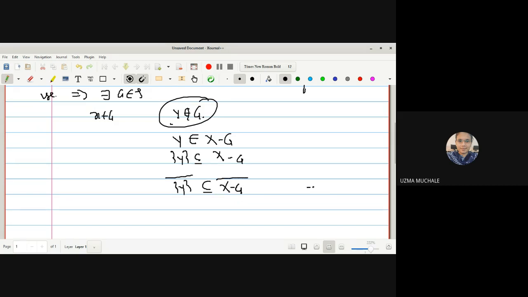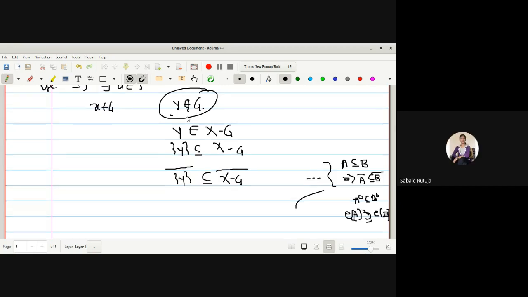I hope everyone knows this property. We have proved many times this type of property: if A is a subset of B, then A closure is a subset of B closure. We have proved this for interior too: A interior is a subset of B interior if A is a subset of B. Then we proved the exterior of A satisfies a different property. Do you remember?